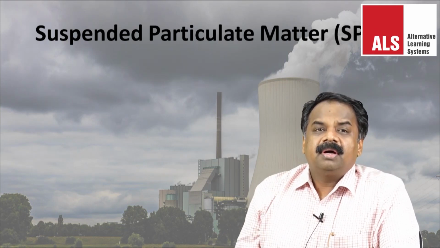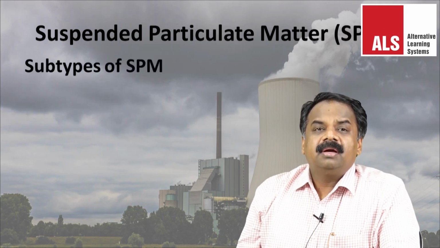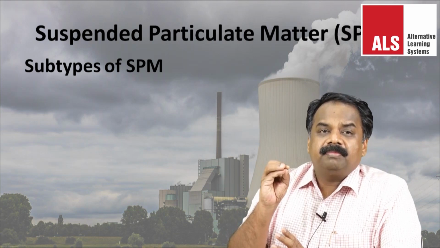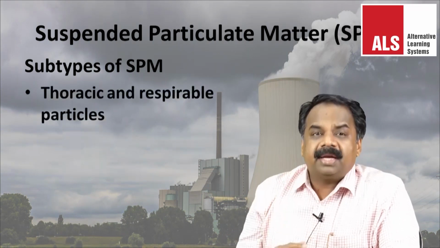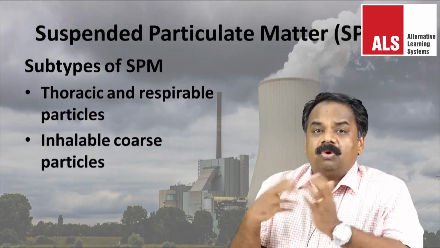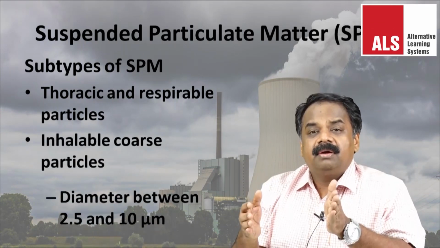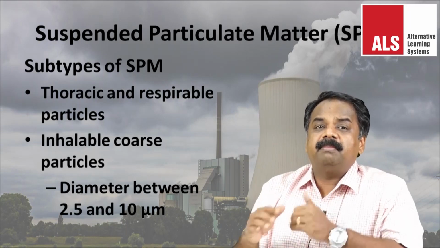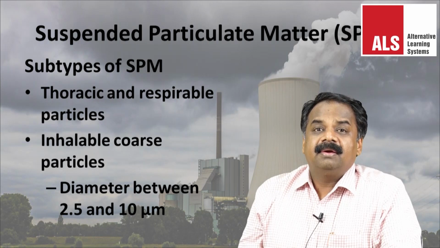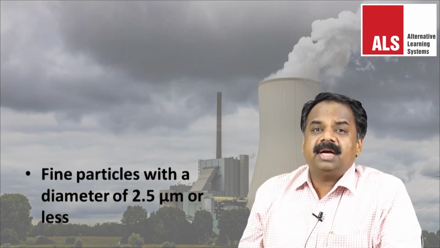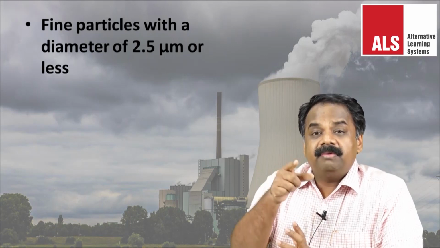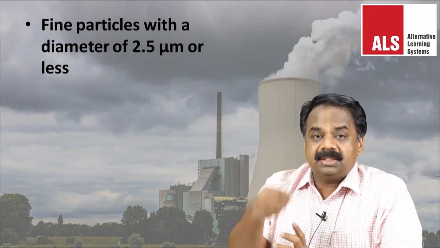For example, it includes thoracic and respirable particles, inhalable coarse particles, which are coarse particles with a diameter between 2.5 micrometers and 10 micrometers, so PM 2.5 to PM 10. Then fine particles with a diameter of 2.5 micrometers or less, which is very, very dangerous. PM 2.5 and less than that size.